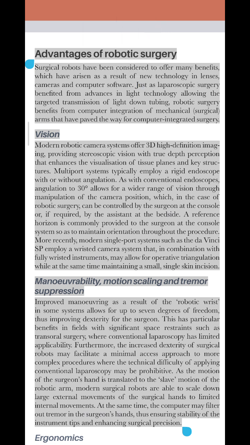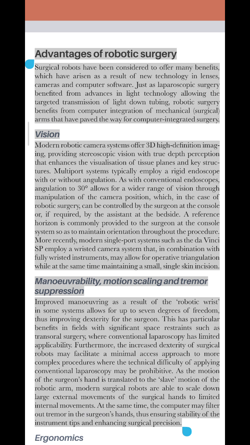Advantages of robotic surgery. Surgical robots have been considered to offer many benefits, which have arisen as a result of new technology in lenses, cameras and computer software. Just as laparoscopic surgery benefited from advances in light technology allowing the targeted transmission of light down tubing, robotic surgery benefits from computer integration of mechanical, surgical arms that have paved the way for computer-integrated surgery.